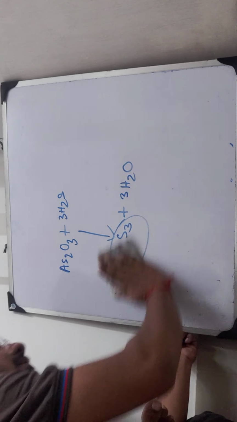I'm going to write the equation. 2AuCl3.